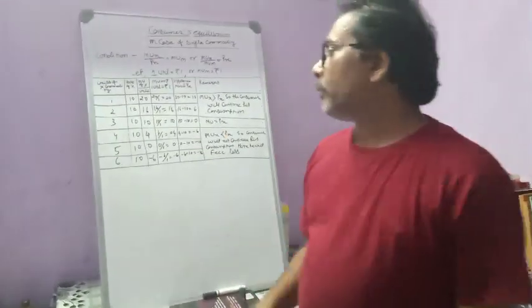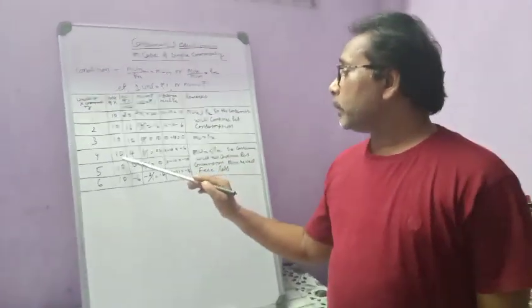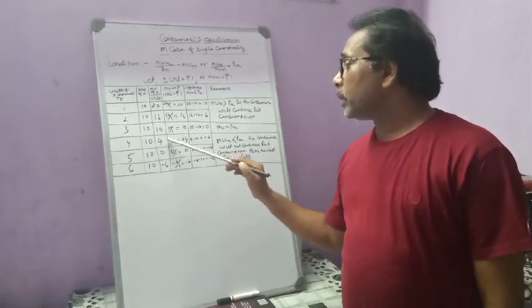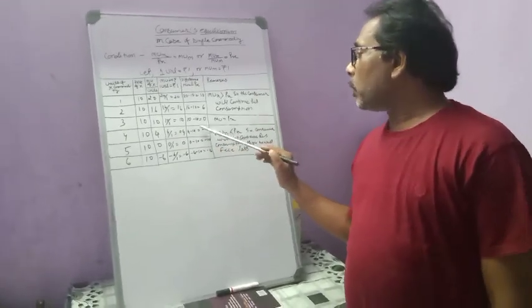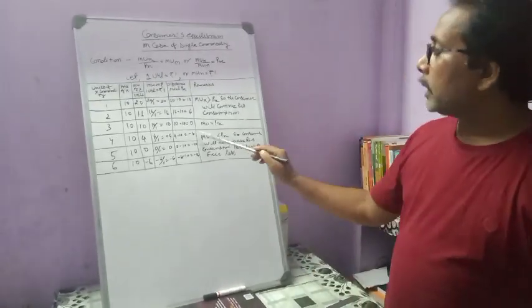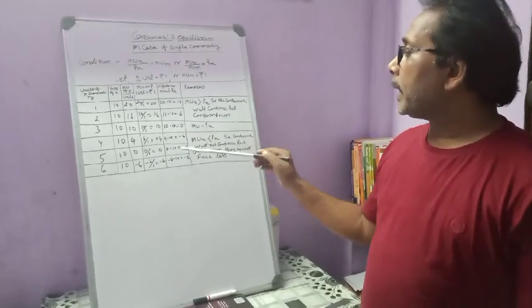That's why he faces neither a loss nor a benefit. But as soon as he moves towards the fourth unit, he is paying rupees 10, but the marginal utility he is getting is only 4. So here the loss is 6 utils, or we can say he is paying more and getting less.